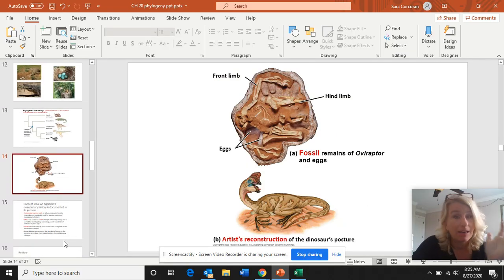Now, I'm not saying at all that this is the lost ancestor of reptiles, crocodiles, and birds, but fossilized dinosaurs have been found sitting on eggs, exhibiting brood behavior. You can see the eggs here, and you can see the mama dinosaur sitting on them.